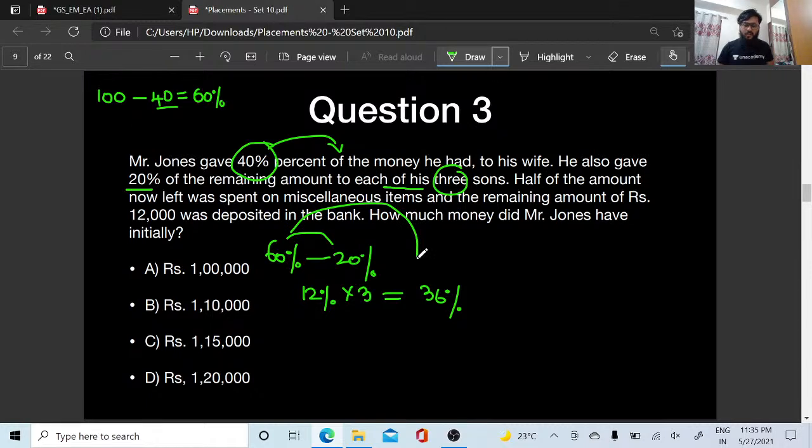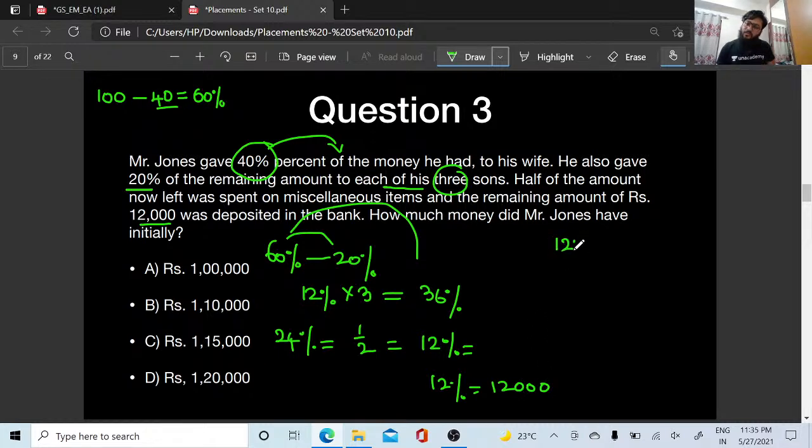So what is the remaining now, people? 60 minus 36, the remaining is 24%. In this 24%, half of the amount. What is half of 24%? Half of 24% is 12%. This 12% was spent on miscellaneous items, and the remaining 12% was 12,000, which was deposited in a bank.